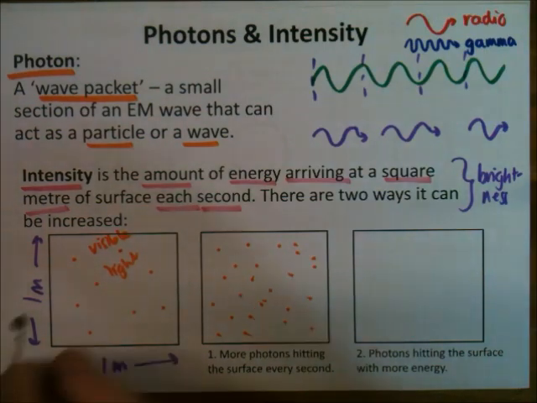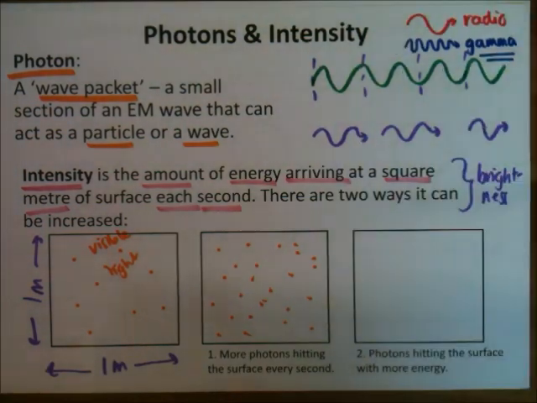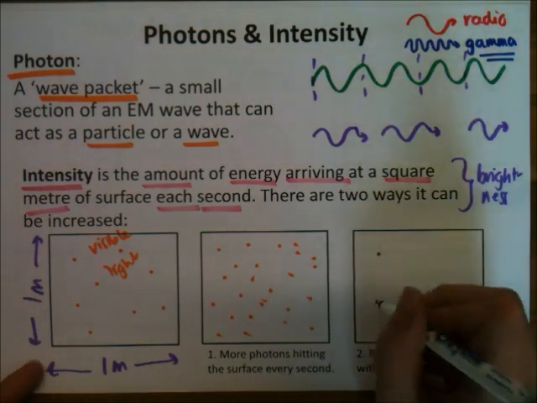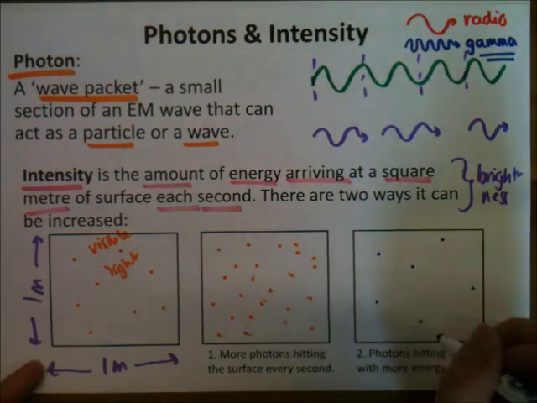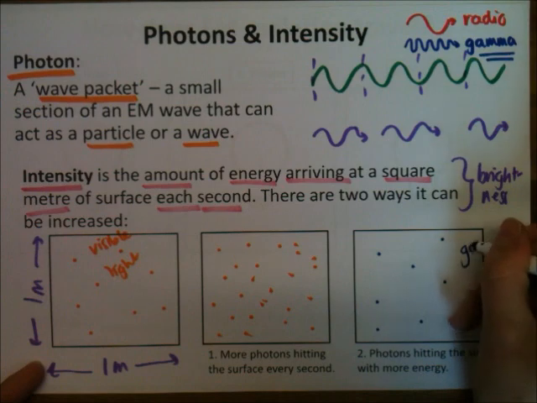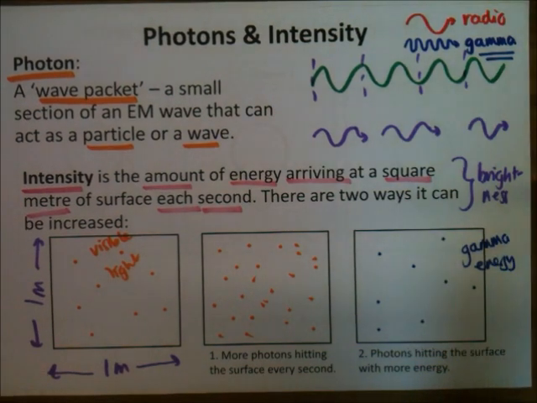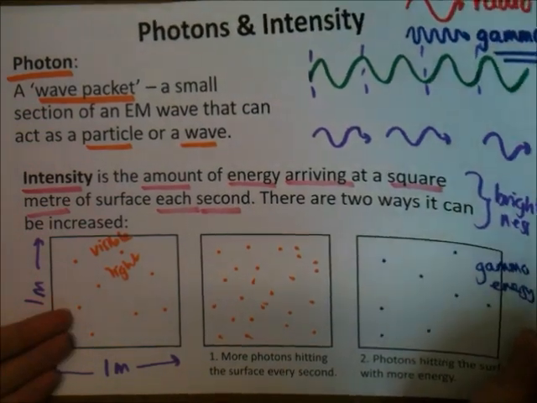The photons that have got more energy are these. They're gamma rays. Okay? So maybe if I throw a gamma ray, but at the same speed as my original, so still got 8, but now they've got more energy for each of them. More energy will have reached that wall, will have arrived at that square metre of surface. So the intensity will be increased that way as well. That's quite difficult to understand, but that's the way I like to think about it.